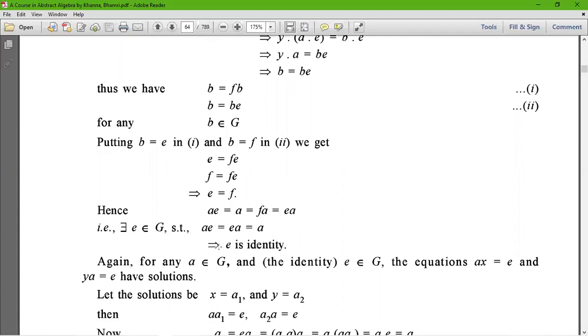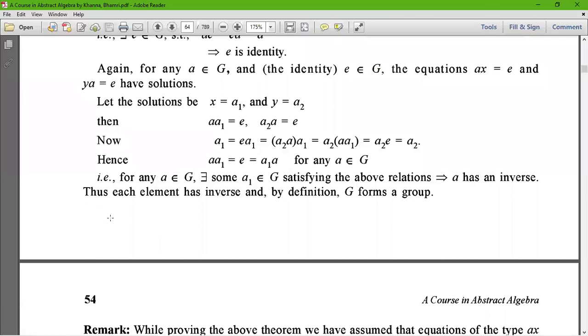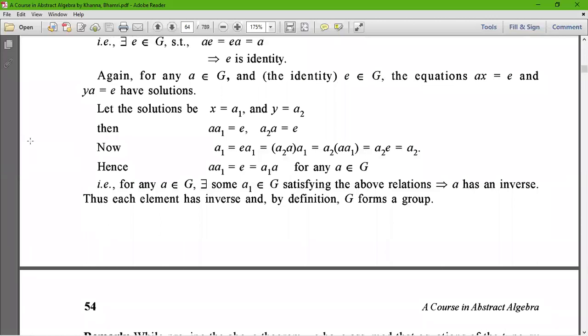This implies that e is an identity element in G. Again, for any a belongs to G, with identity element e belonging to G, the equations ax = e and ya = e have solutions. Let the solution be x = a1 and y = a2. Then aa1 = e and a2a = e.